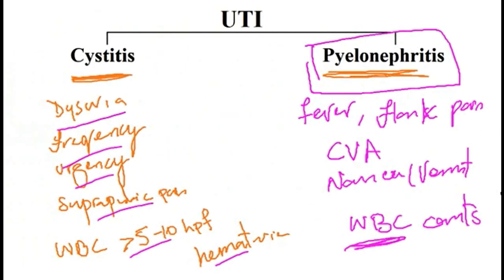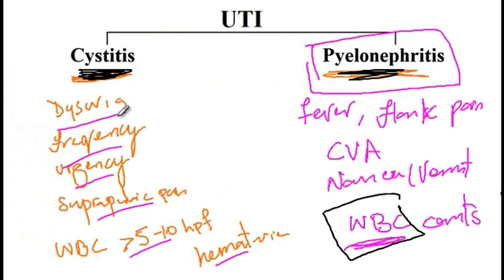So back to the topic here, we can have white blood cell casts in patients that have pyelonephritis, but none of the symptoms that I've just listed here for pyelonephritis in pink color is seen in patients with cystitis, while the symptoms of cystitis can all be present in patients with pyelonephritis.